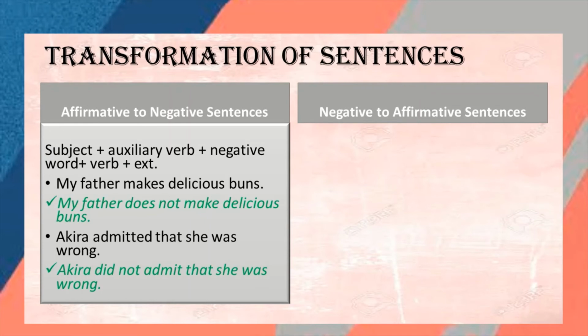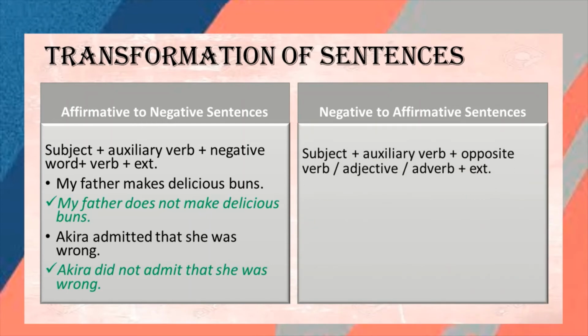Now let's see how to transform negative to affirmative sentences. First, you have to understand the rule of how to transform negative to affirmative. The structure of the affirmative sentence will be like this: subject plus auxiliary verb plus the opposite verb of the given word, or the opposite verb, adjective or adverb, and the rest of the sentence.